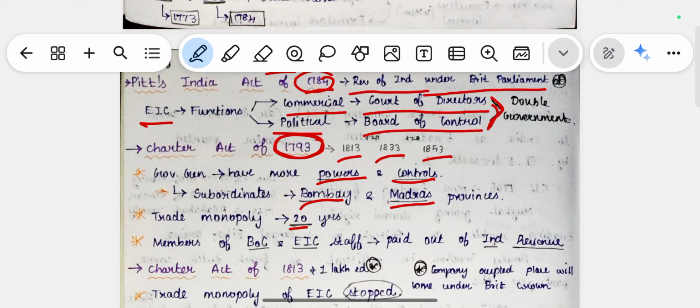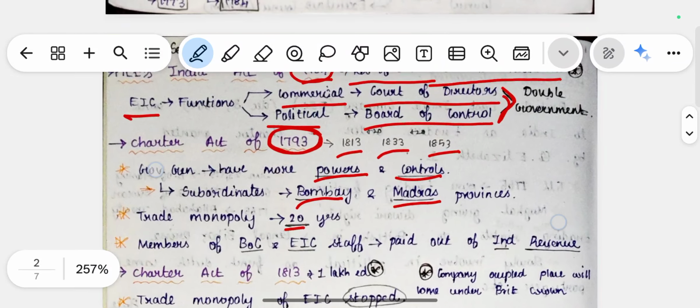In Britain there are many trade companies, but only the East India Company would carry out trade all over India. No other British trading companies could come to India. This is called trade monopoly. So in the Charter Act of 1793, the trade monopoly was given to the East India Company for 20 years.